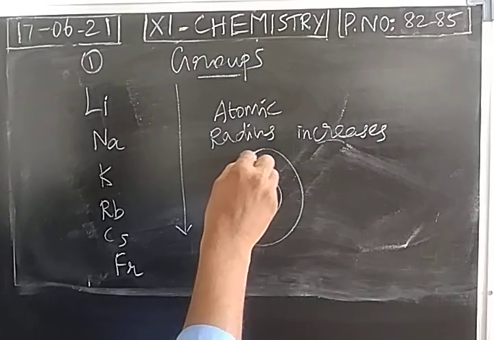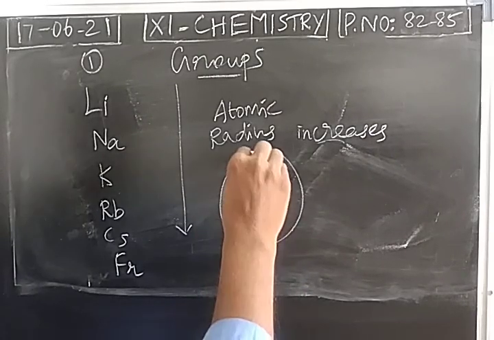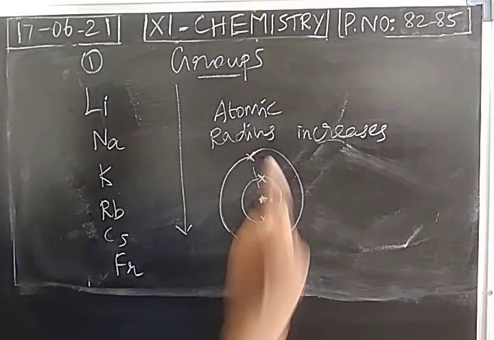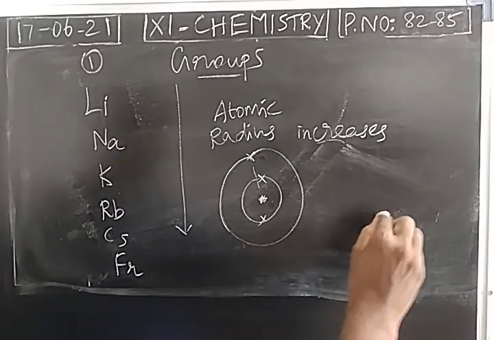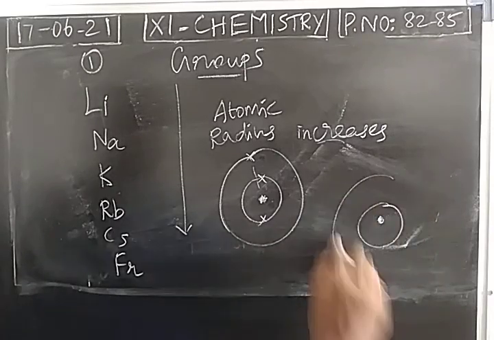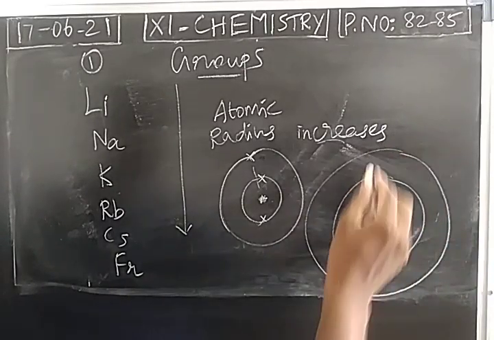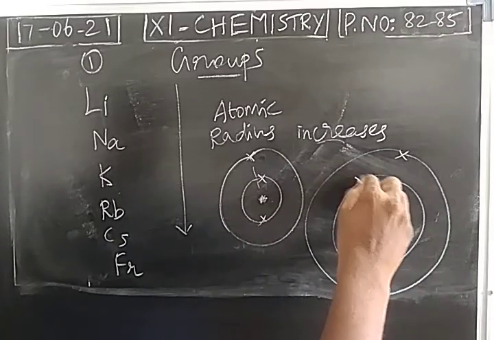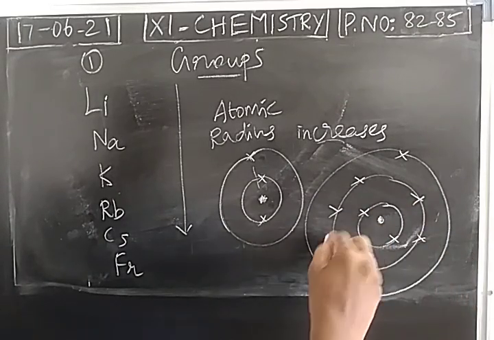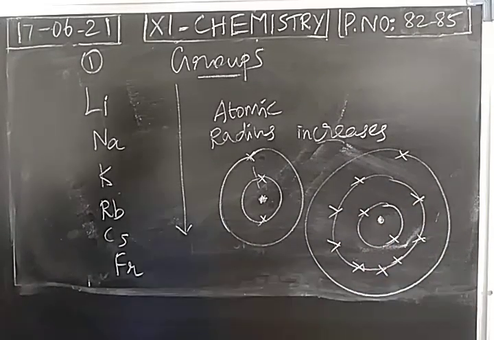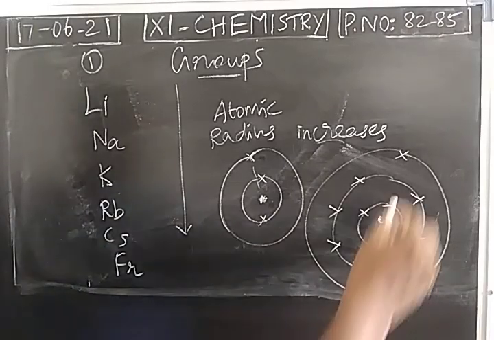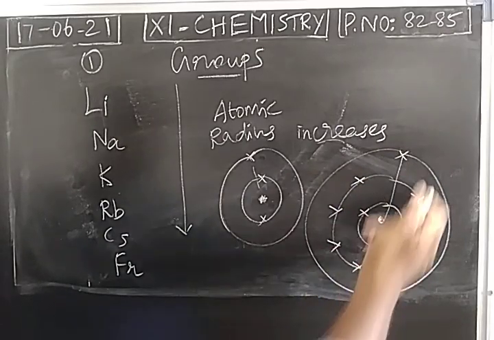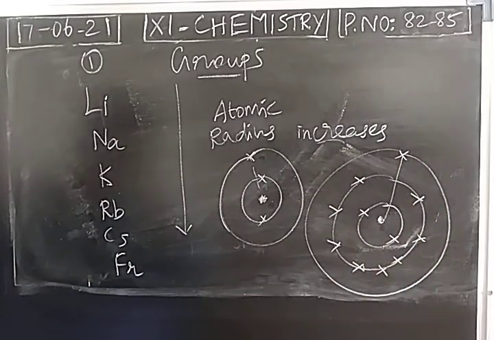So when you take lithium, attraction is present between the nucleus and the last electron. You take sodium, totally there are 3 shells. In sodium, we just observe the attraction between the nucleus and the last electron.